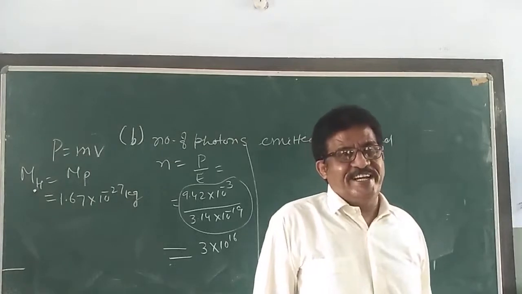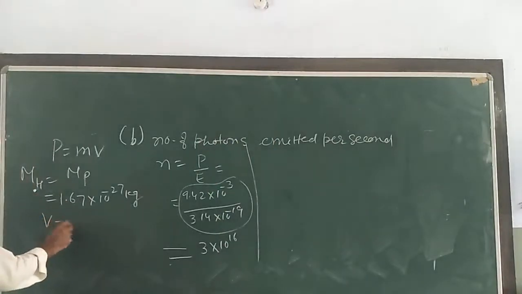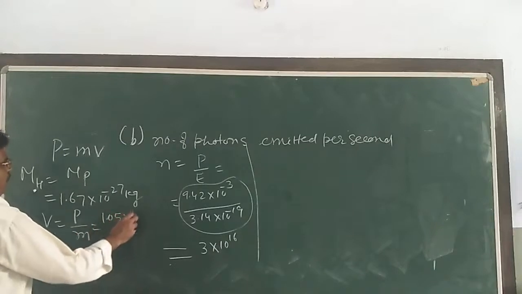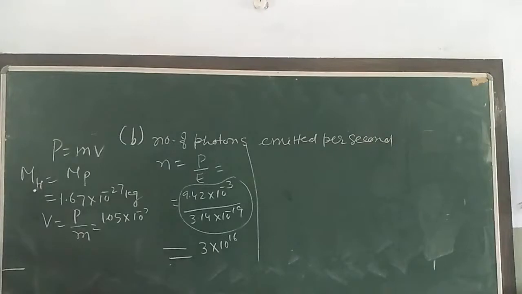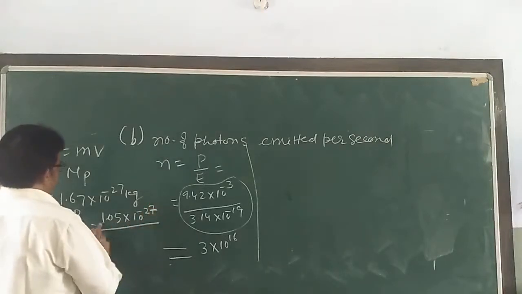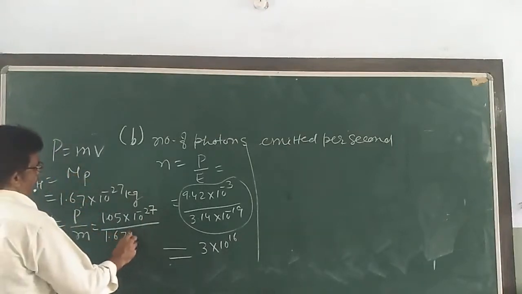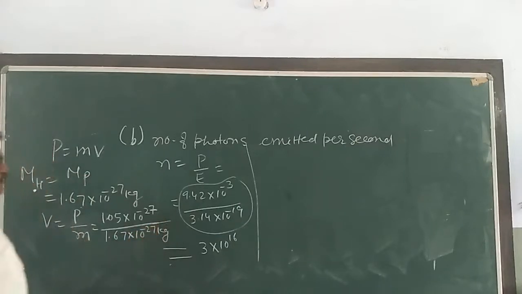Is it clear? Yes, sir. So you can write here V is equal to P by M. That is 1.05 into 10 raised to minus 27, the P you found, divided by M, mass of proton, 1.67 into 10 raised to minus 27 kg.